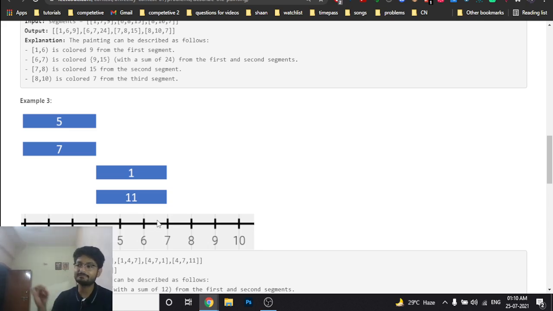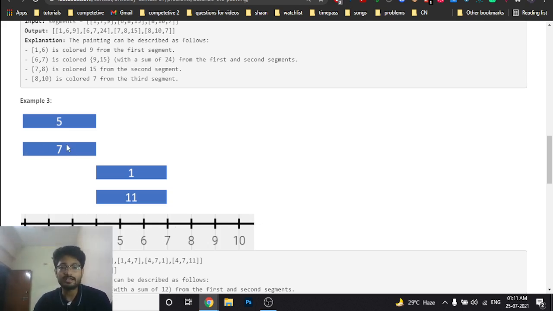If the colors we are mixing are the same, so if 5 and 7 is mixing here, and maybe somewhere else another 5 and 7 are mixing, then it also turns out to be 12 only. But they should be continuous. So we only care about the colors which are forming; even if they give the same summation value, we don't care about that. We only care that they should be continuous.